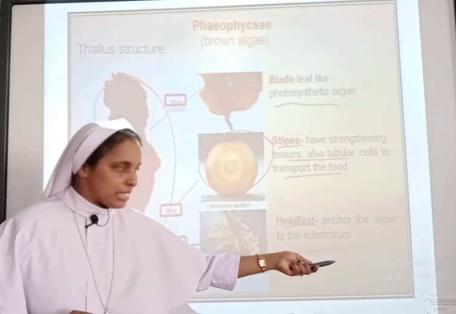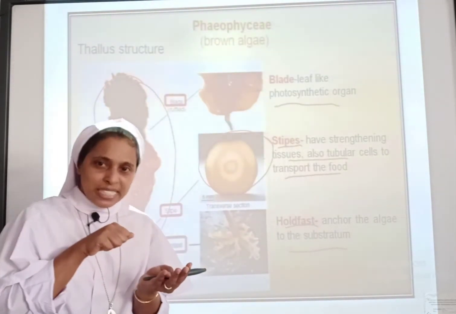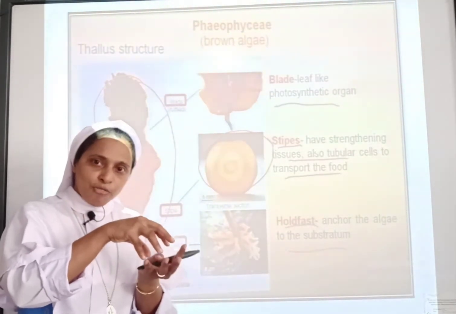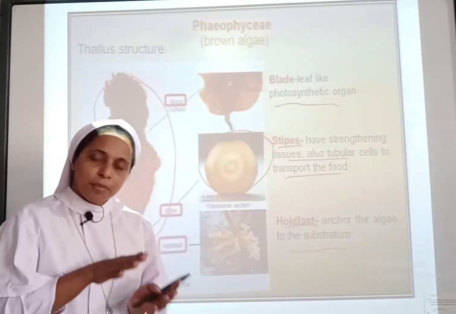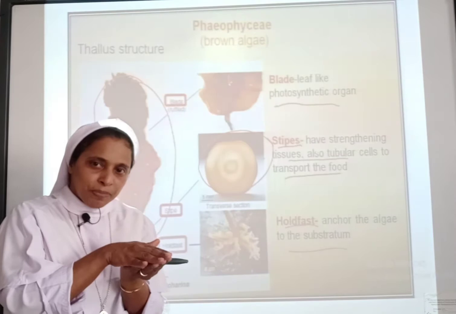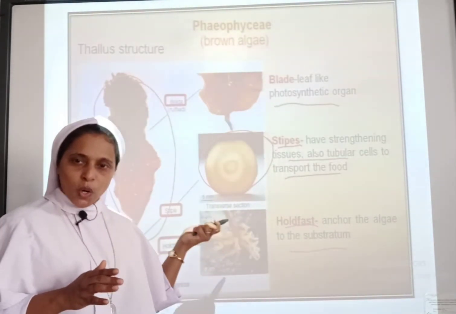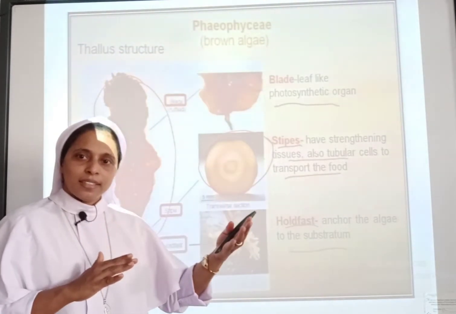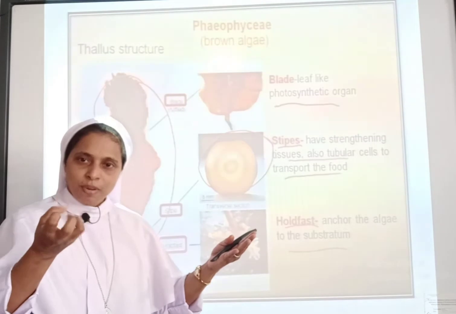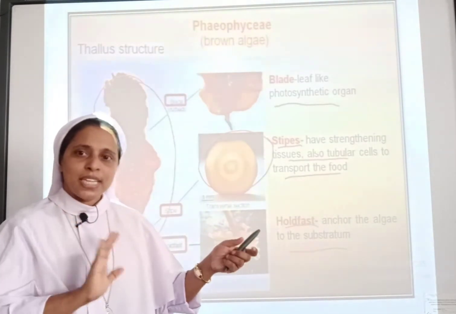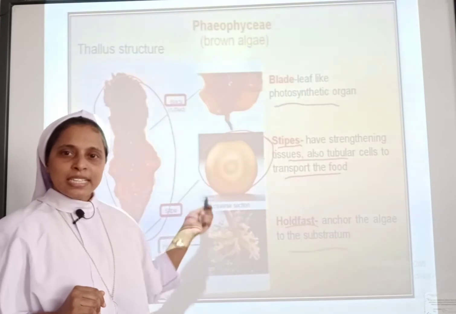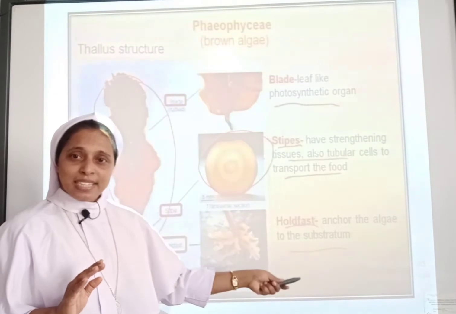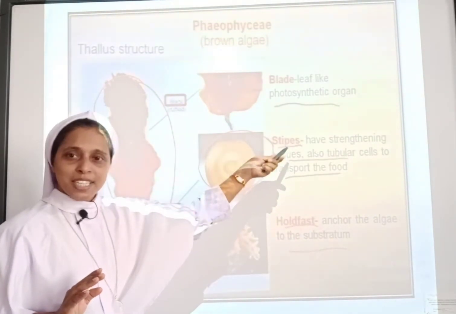The function of the holdfast is to anchor the algae to the substratum. Anchoring means just being attached to the substratum. As I have told you, unlike other roots, they don't absorb water, nutrients or minerals. Then this algae has a stem-like structure, but it is termed as stipes. Root-like structure, holdfast; stem-like structure, stipes.